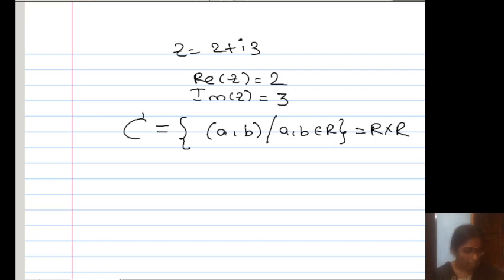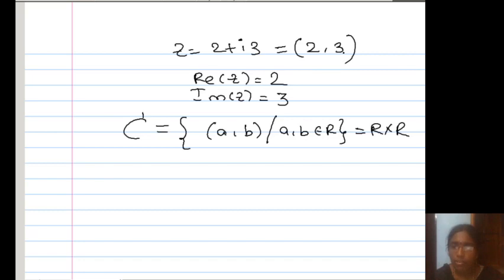So, what is the definition of the complex number? It is also defined as the set of all ordered pairs of real numbers. For example, 2 plus i3 is written as the ordered pair (2, 3). What is 2 here?